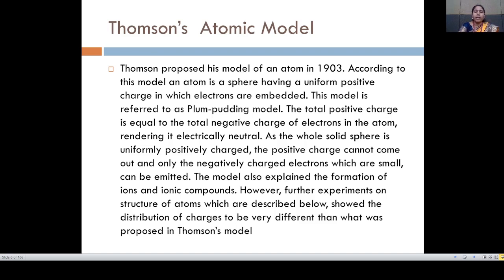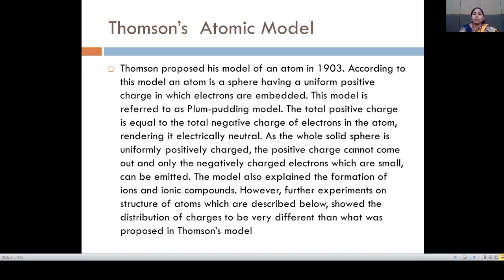However, further experiments on the structure of atoms, which are described below, show the distribution of the charges to be very different from what was proposed in the Thomson model. So, from the Thomson atomic model, we can say that an atom is electrically neutral when the total positive charge of the central atom is equal to the total negative charge of the electrons which rotate around the center positive charge. Then it should be electrically neutral.